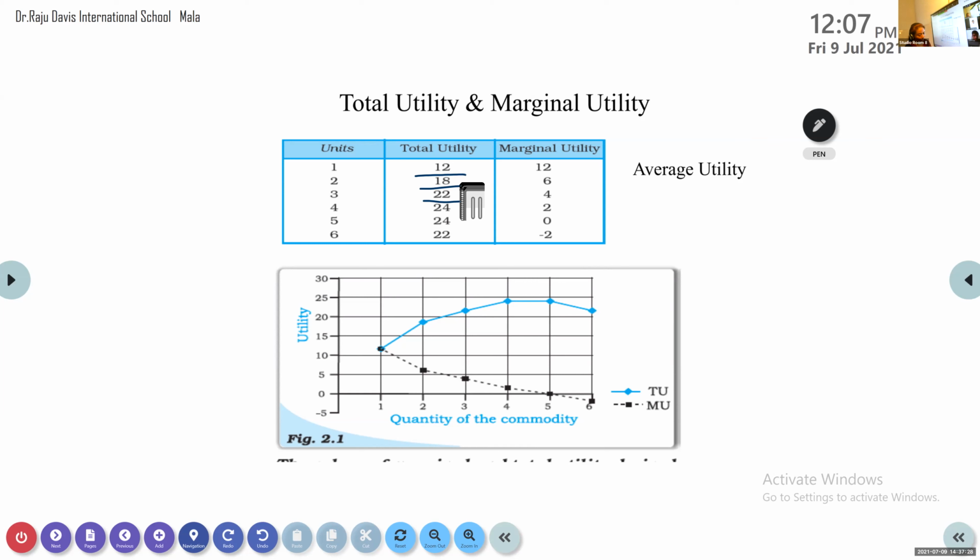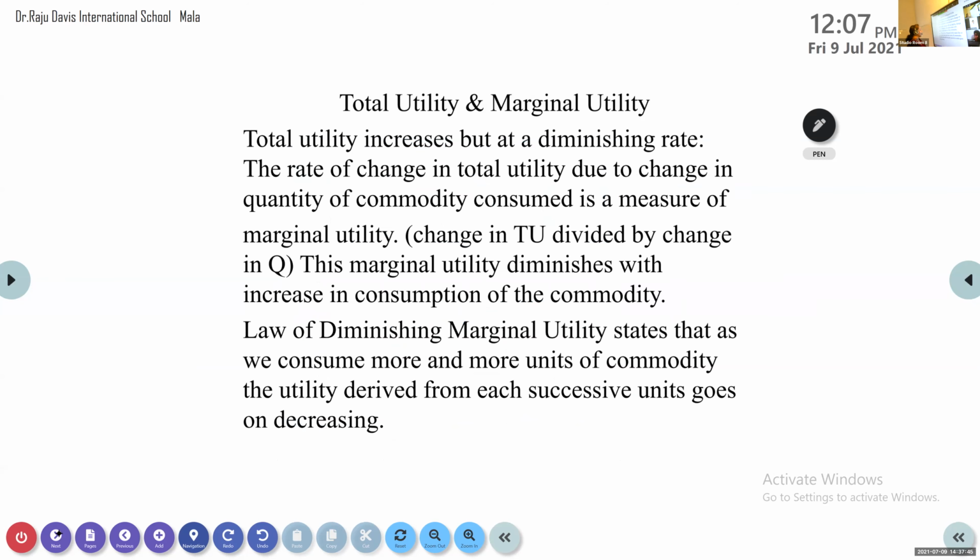Okay, what about marginal utility? Is it increasing or decreasing? Decreasing. As we consume more, the marginal utility is decreasing. There comes one law for you, that is the law of diminishing marginal utility. Total utility increases, but at a diminishing rate.